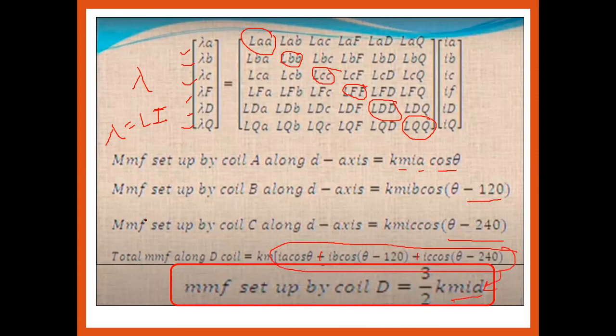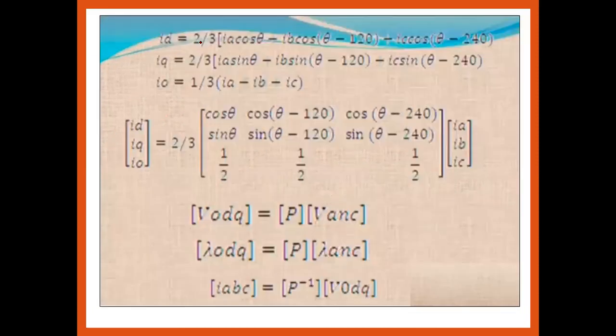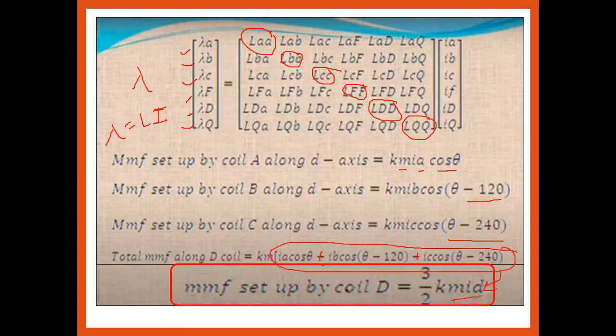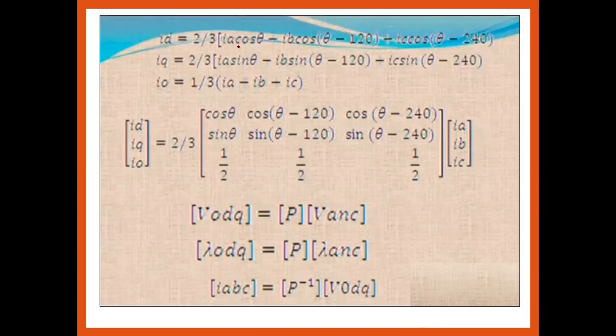So ID is equal to 2 by 3 times the MMF, which is IA cos of theta plus IB cos of theta minus 120 plus IC cos of theta minus 240.